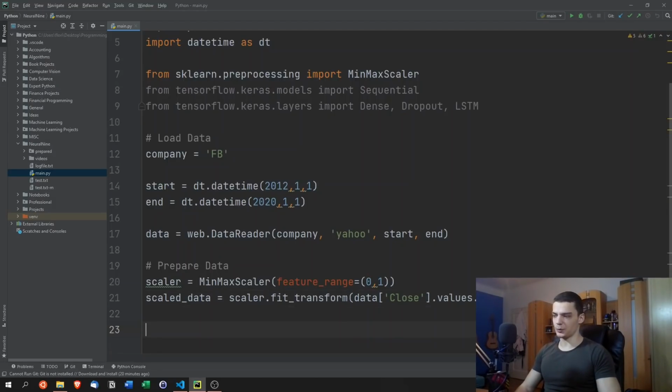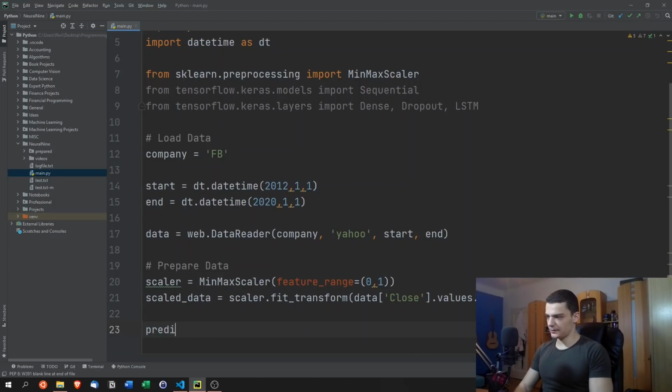After that, we're going to define how many days we want to look into the past to predict the next day. By the way, here you can also use the adjusted close if you want it to be adjusted for stock splits. However, I'm going to use close, because when I look at the data, I feel like it's always adjusted for stock splits. So also the closing value. But I might be wrong on that, so you might want to use adjusted close. I'm going to use close here.